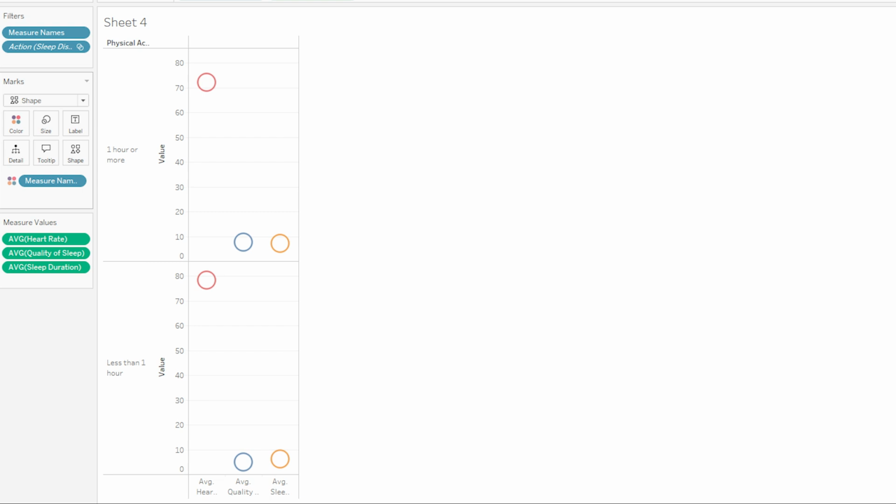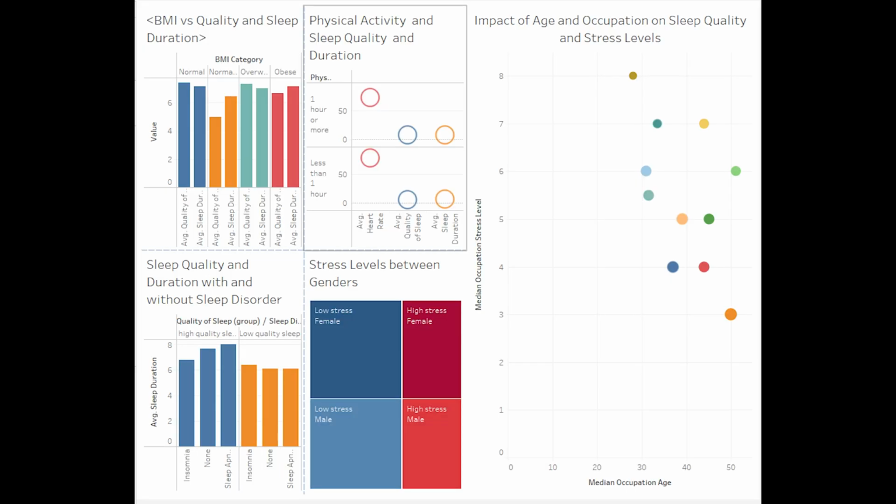One of the reasons could be people who are doing more activity are generally in a lower BMI category, and as we already talked about, people in lower BMI categories tend to have better sleep, better quality of sleep, they sleep longer, and whatnot. And this also correlates to heart rate as well, as it obviously would. So this is a very interesting graph, and its purpose is to show that, yeah, exercise is very, very impactful for sleep and for your heart rate, as many people probably already would know.